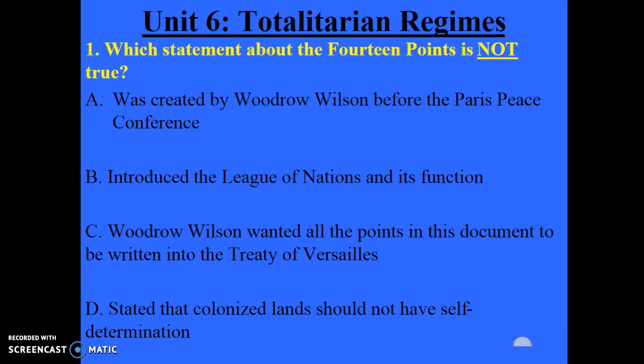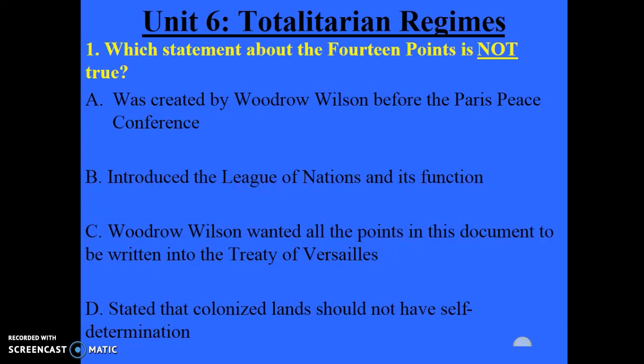As a reminder, you should already have answered questions 1 through 8 for Unit 6. We're not going to go over the actual responses. If you got a response incorrect, please mark it incorrect, and then go ahead and correct your answers, whether that's your written explanation or the actual option A through D.